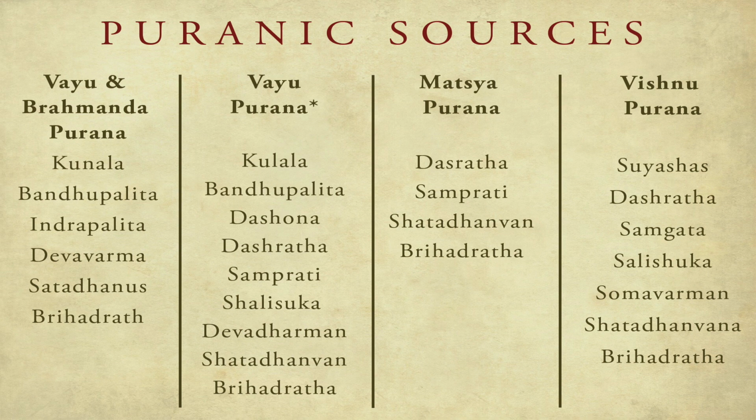When it comes to the eastern part, we should again go back to the Puranic list. In this list, we know what happened to Kunal. So the two names which remain are Sueshas and Dashratha. Now, when it comes to Sueshas, some scholars argue that when Kunal became the ruler of the northwestern part of the Mauryan Empire, he changed his name from Kunal to Sueshas. This practice of changing name after coronation was quite common among different dynasties in the ancient Indian period. So we can assume that this might have happened.